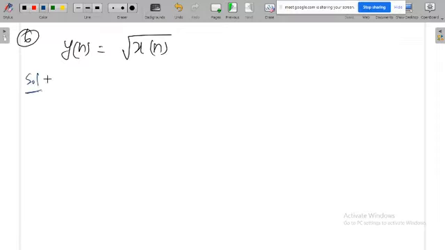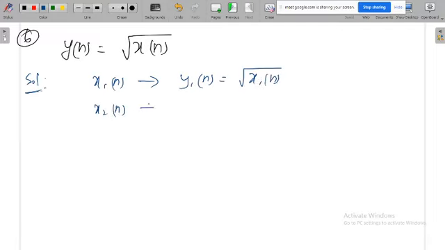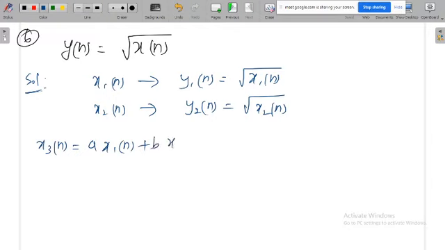This is the solution. x1 of n is input, then y1 of n is equal to square root of x1 of n. If x2 of n is the input, output y2 of n is equal to square root of x2 of n. Then what is the new input? New input x3 of n is equal to a x1 of n plus b x2 of n, that is y3 of n is equal to square root of x3 of n.